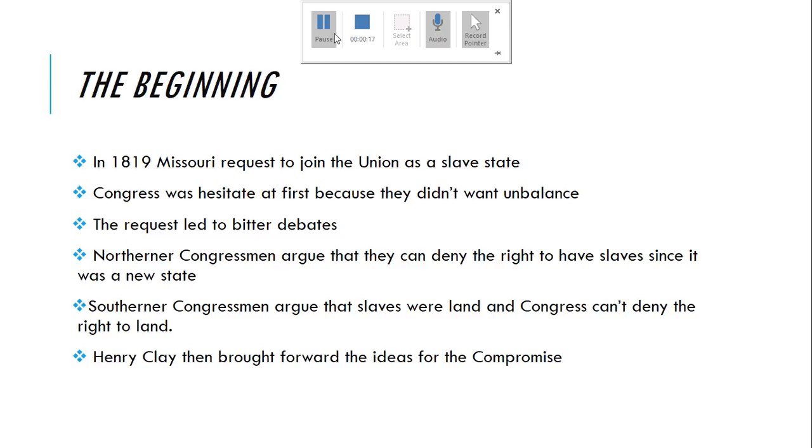Northern congressmen argued that they could deny the right to have slaves since it was a new state. Southern congressmen argued that slaves were land and Congress cannot deny the right to land. Henry Clay then brought forward the ideas for the compromise.